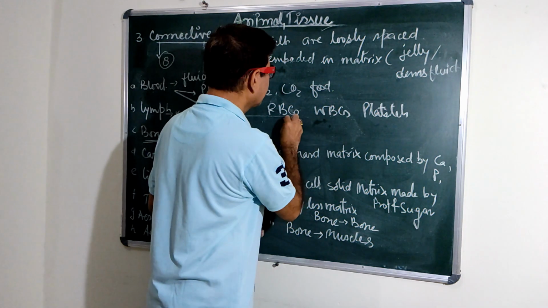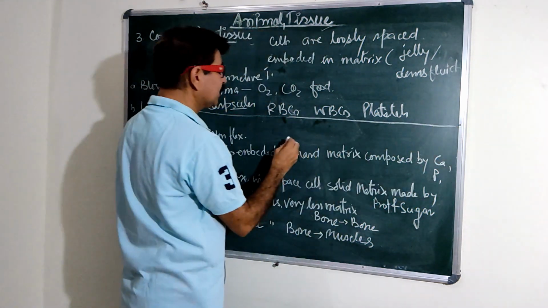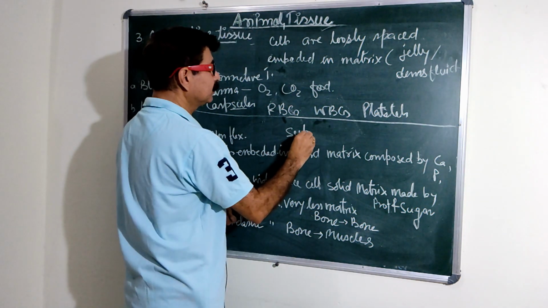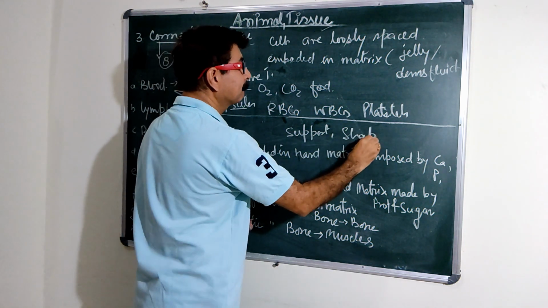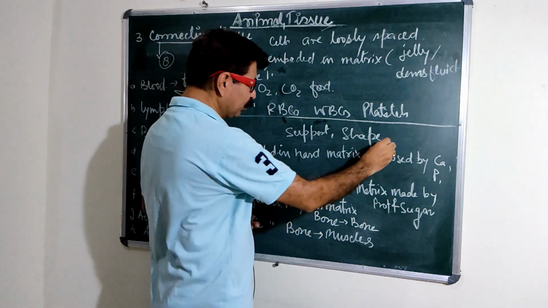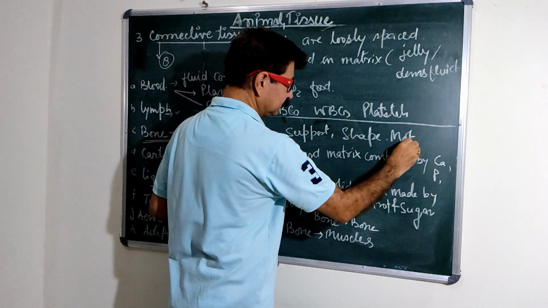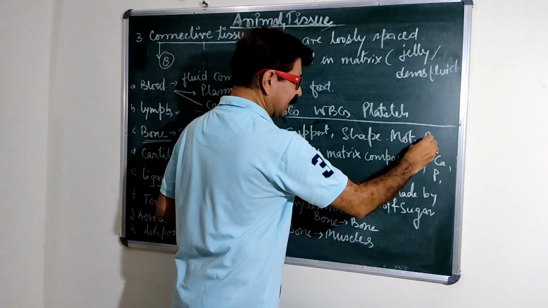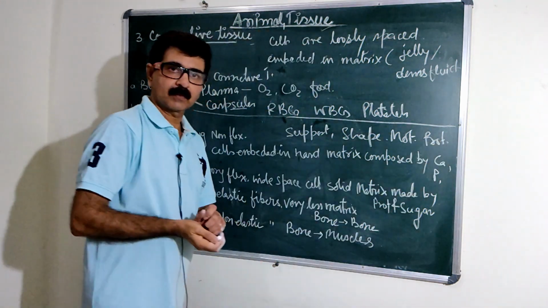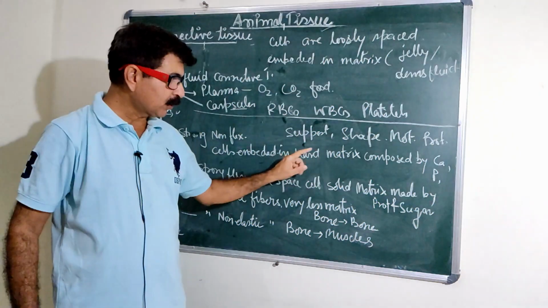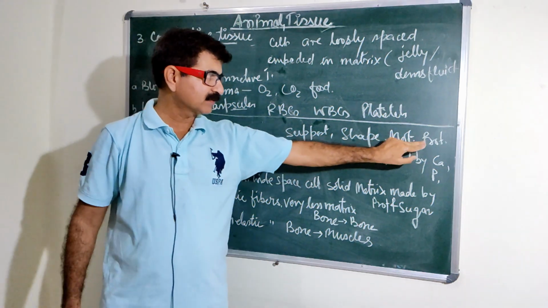I am telling you. It provides us support, the shape of the body, helps in motion as well as protection. So it supports the body, provides the shape, helps the motion as well as the protection.